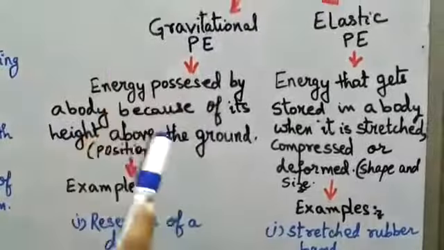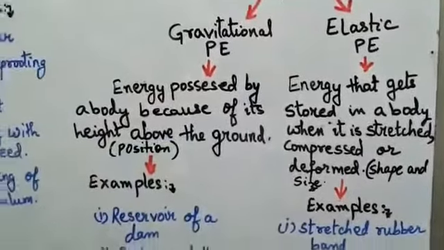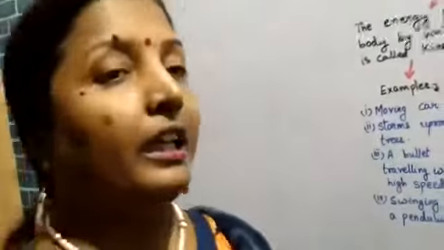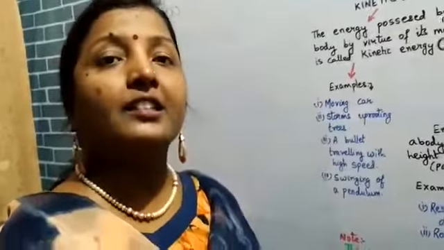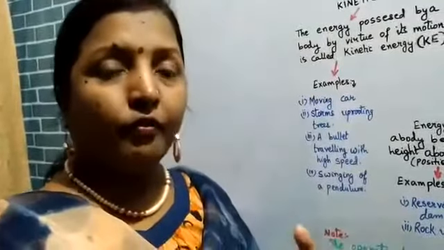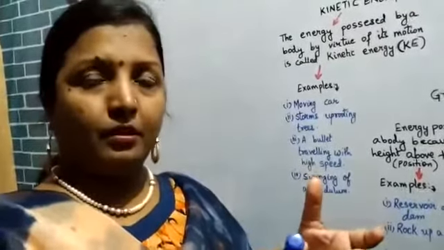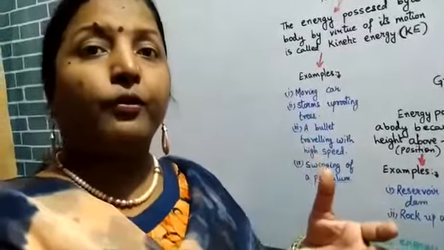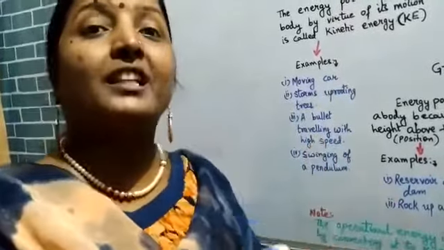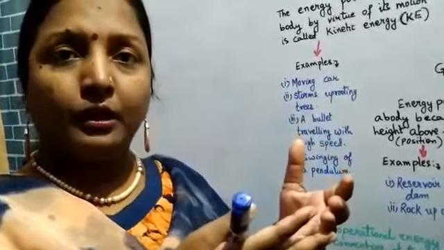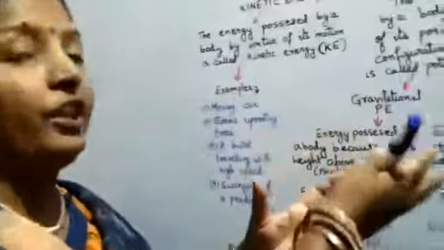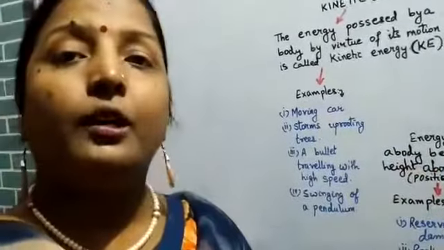Gravitational potential energy is the energy where the work is done against the force of gravity. When a body is moved from the ground to a height, the position of the body with respect to its distance from the ground decides the amount of potential energy that the body possesses.